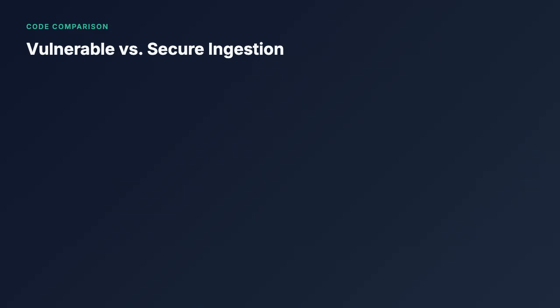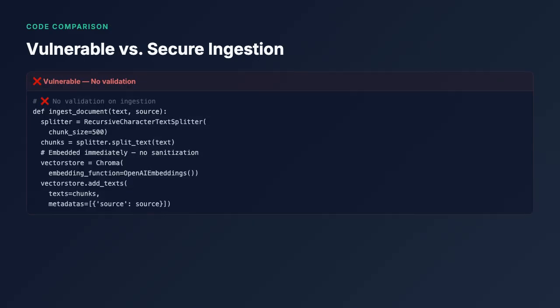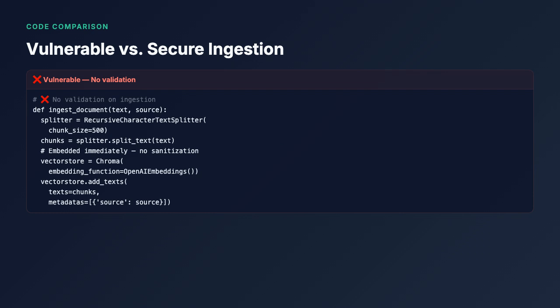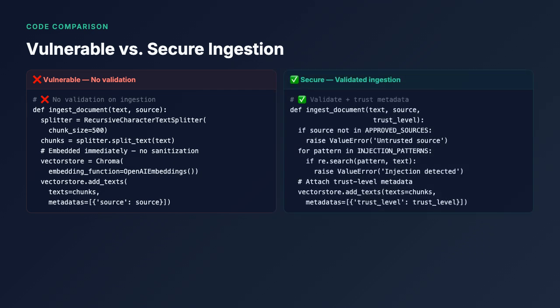Let's look at the code difference between vulnerable and secure ingestion. On the left, the vulnerable version. Documents are chunked and embedded immediately with no validation. Any pipeline that can submit a document can poison the entire knowledge base. On the right, the secure version with 3 key defenses.